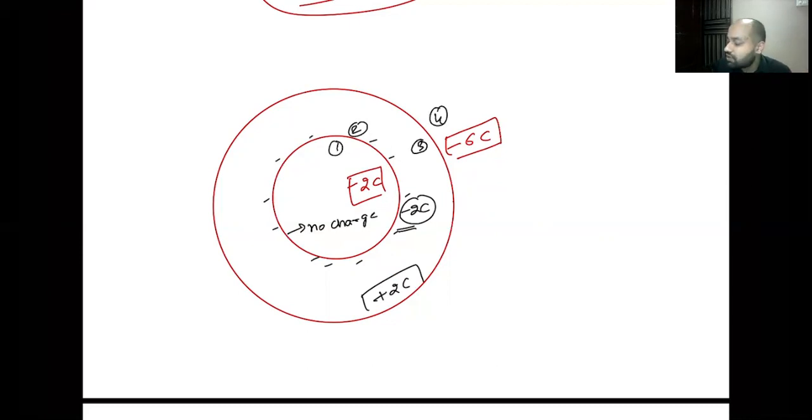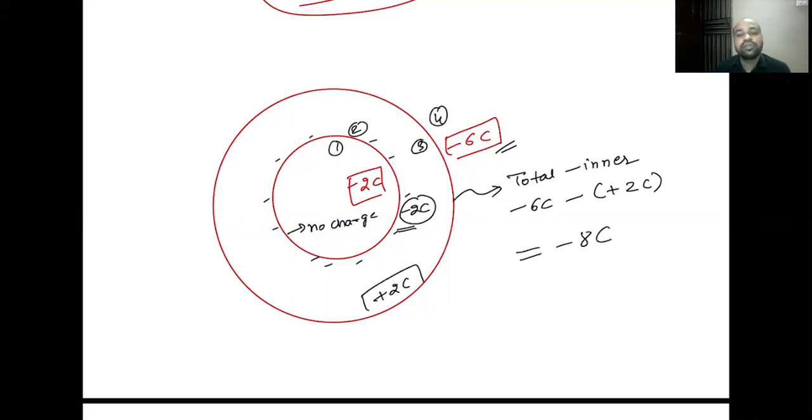What about the charge on the outer surface? Charge on the outer surface always is total minus inner. So total will be minus 6. It's given to us initially, minus 6. What is the charge on the inner surface? Charge on the inner surface we just calculated is plus 2. So what will be the value of minus 6 minus 2? Let's see, minus 6 minus 2. Is it minus 8? Yes, it is minus 8. So this will be minus 8 coulombs. That means charge on the outer surface will come out as minus 8 coulombs.